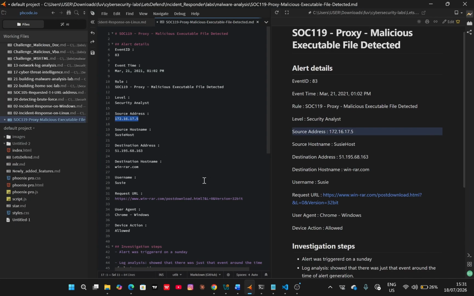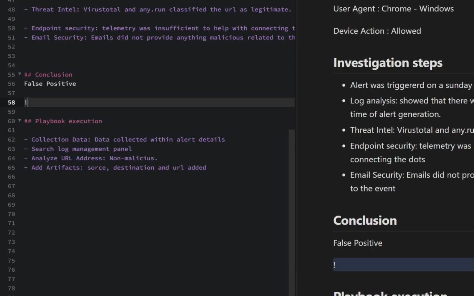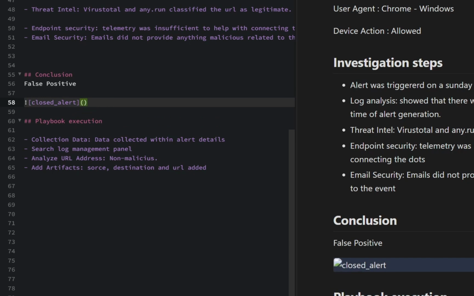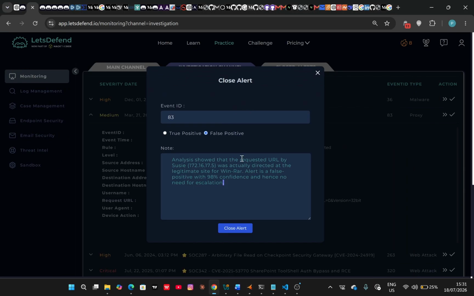So let me just put a placeholder under the conclusion: closed alert. And where can we find the image? It is within images, soc1.png. Right. So I'm going to take the other screenshots after I'm done with the video.